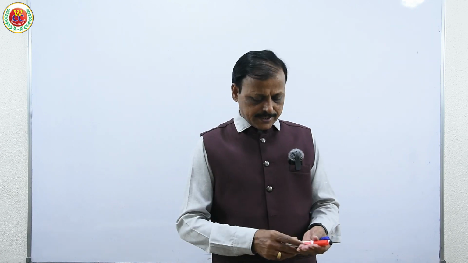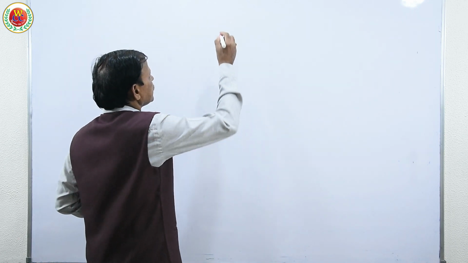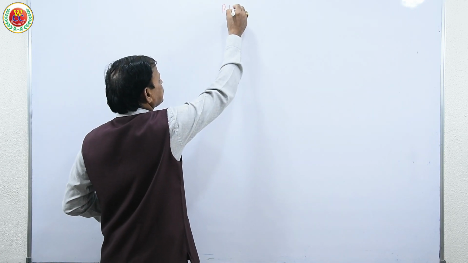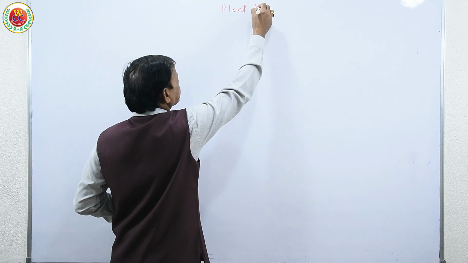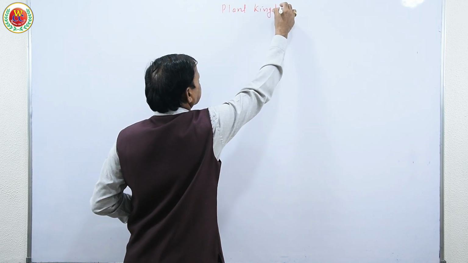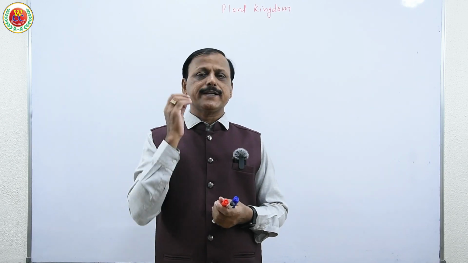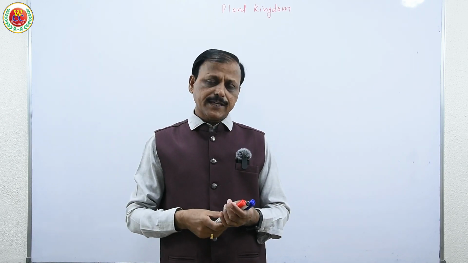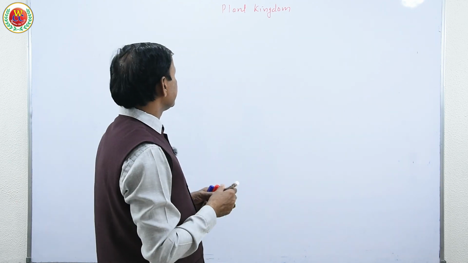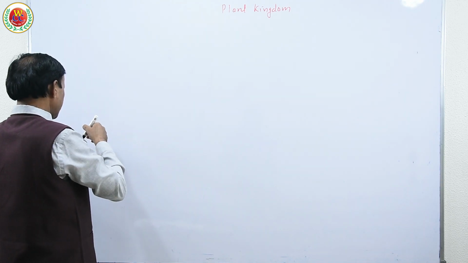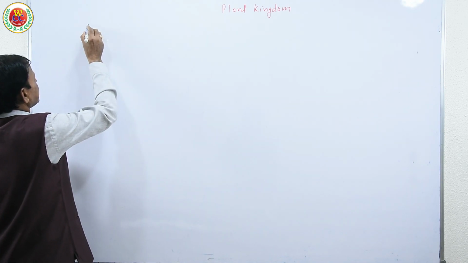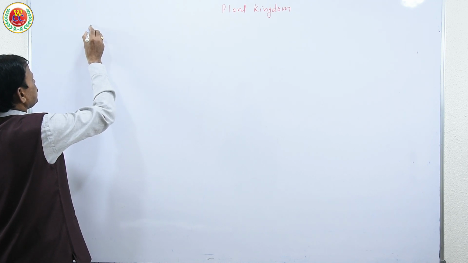So look at this chart, plant kingdom. As you know, there are two major groups of this plant kingdom, flowering plants and non-flowering plants.